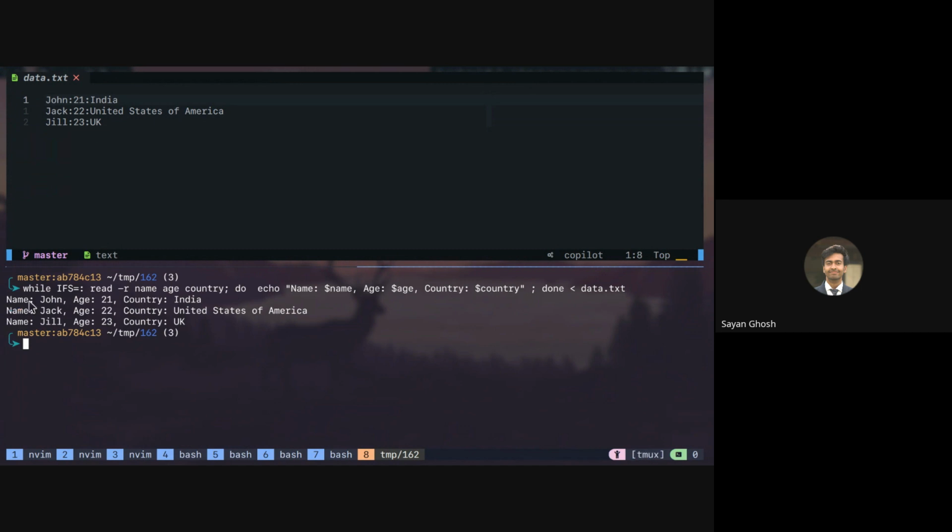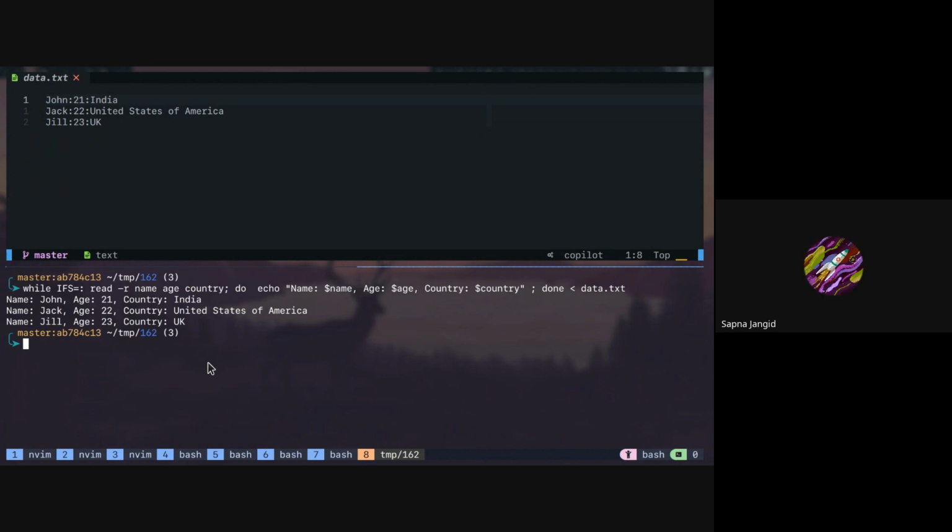Now you can see we have name is John, age is 21, country is India. Name is Jack, age is 22, country is USA. And name is Jill, age is 22, country is India. So it will basically read each thing separated by the colon one by one. Because we have 3 variables given here, it will read 3 at a time and store them as name, age, and country. Then again it will read the next 3 at a time and store them as name, age, country.